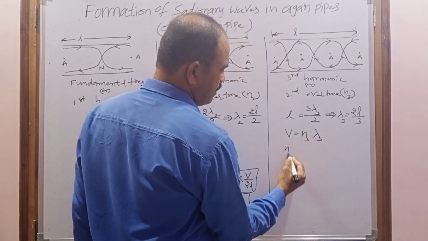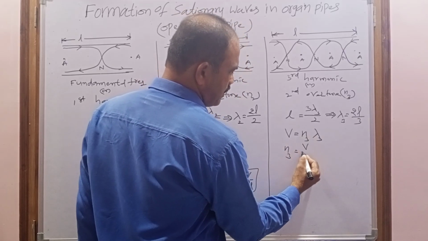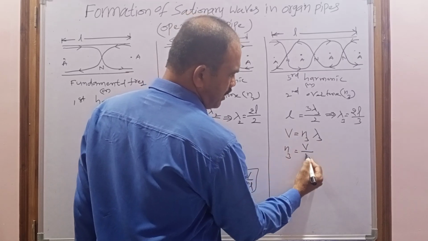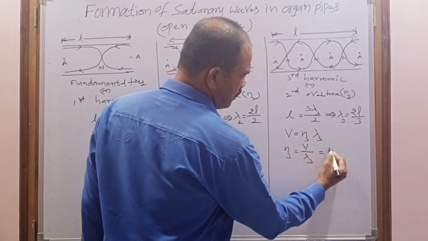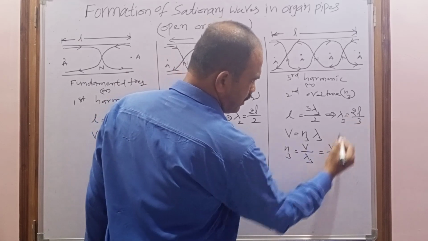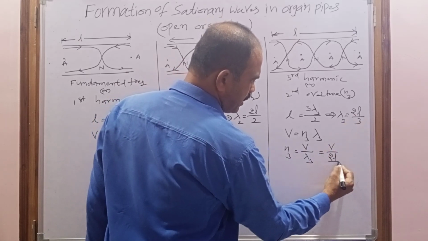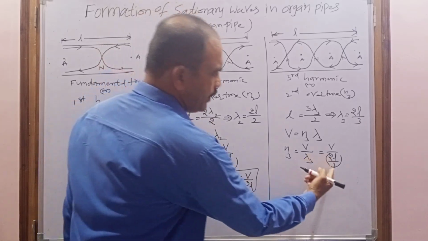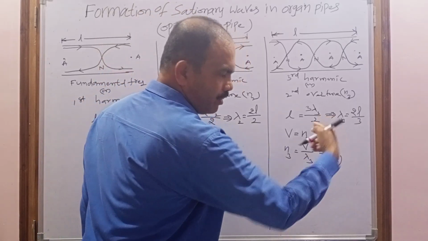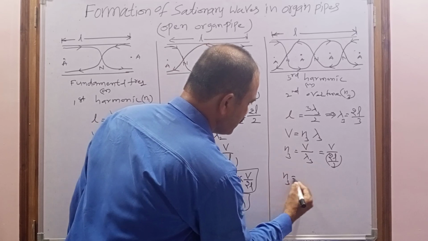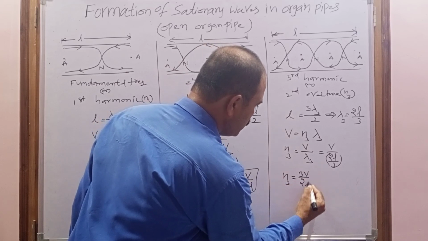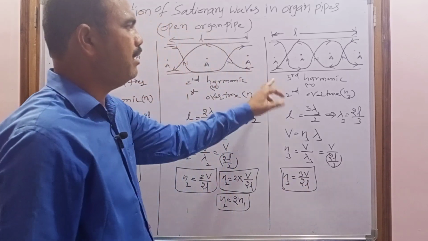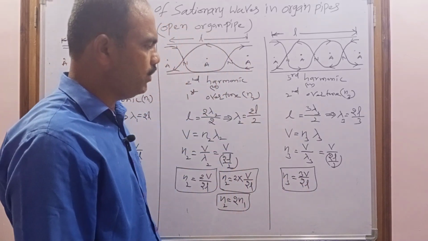So N3 equals the speed of the wave by lambda 3. So V by, what is lambda 3? Here it is 2L by 3. Denominator to denominator, when we simplify, it goes to the numerator. So N3 is equal to 3V by 2L. This is the formula for the third harmonic or second overtone.